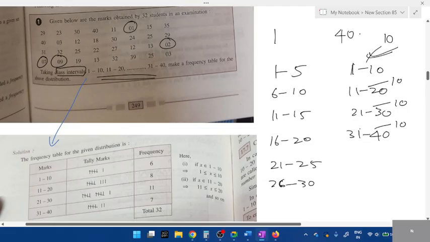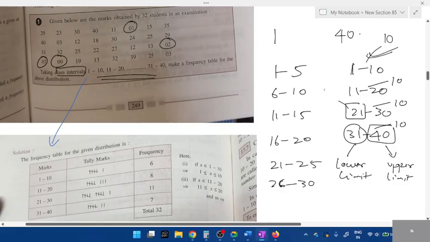In class interval, this 31 is known as the lower limit, and this 40 is known as the upper limit. See, all the left hand side: 21 is known as what? Lower limit. 1, 11, everything is known as lower limit. All the right hand side part is known as upper limit. And both put together, we call it class interval, meaning the value should be the same. 1 to 10, 11 to 20, 21 to 30. That is what they mention as class interval. Is this clear?